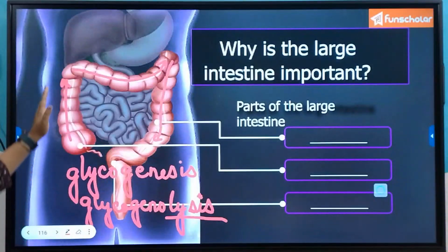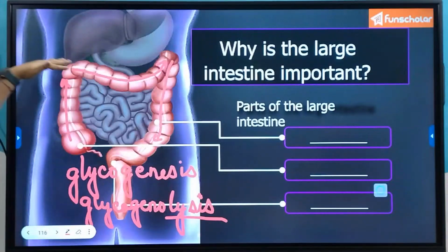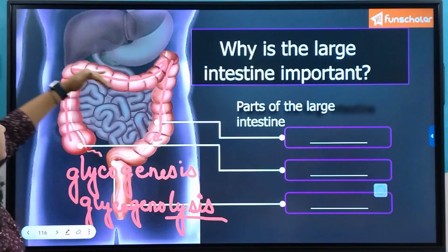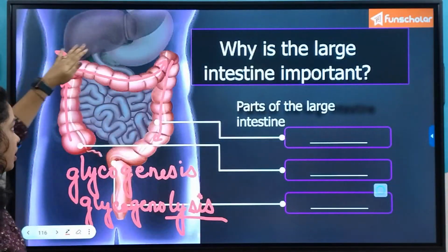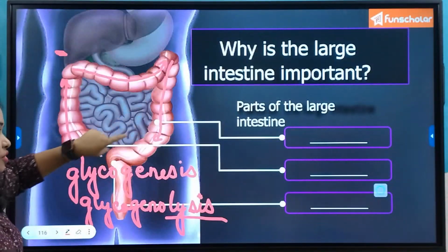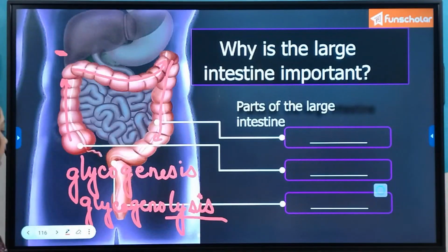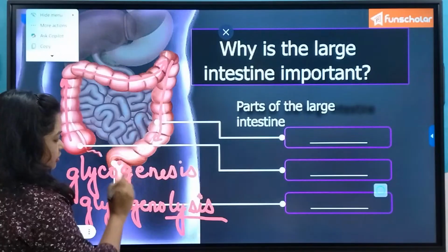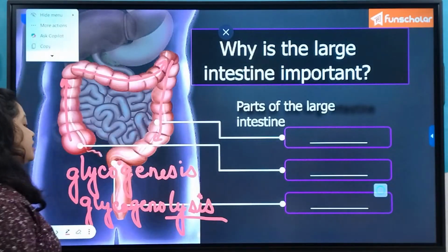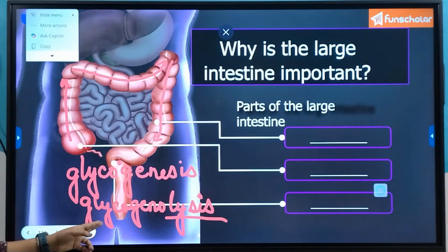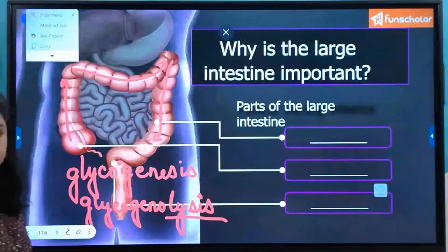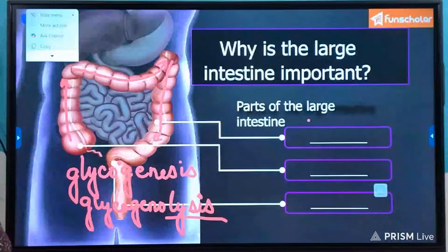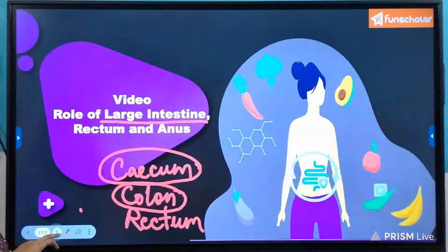It is rising, that is why it is the ascending colon. It is present horizontally, that is why transverse colon, and this is descending down, so this is the descending colon. And this portion is the rectum, which is marked here. After the rectum, the anus is there, which is the opening through which the fecal matter will be excreted out.